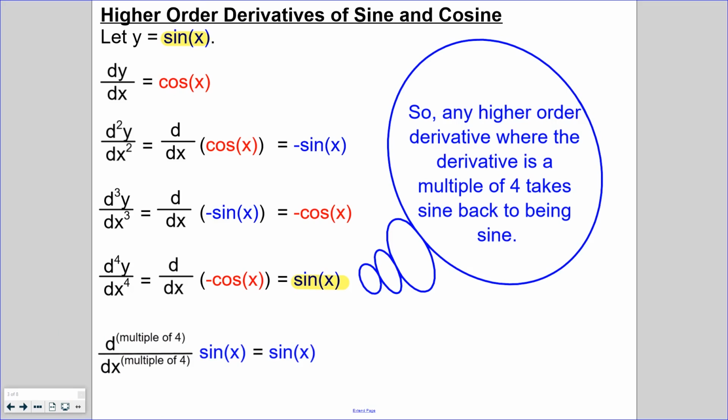And yes, that's 100% true, because the higher order derivatives for sine are cyclical. They repeat the pattern every 4 derivatives. So whenever we take a multiple of 4 derivatives of sine, we are going to end up with sine.